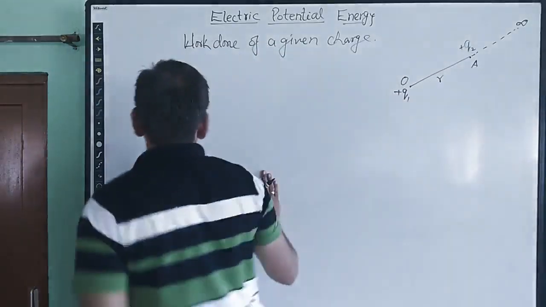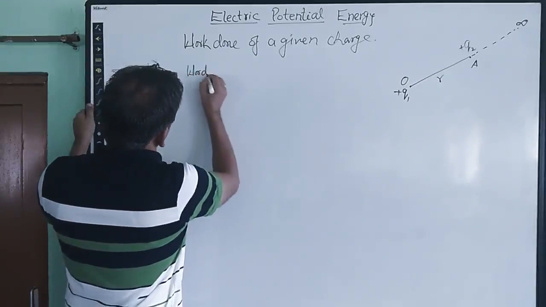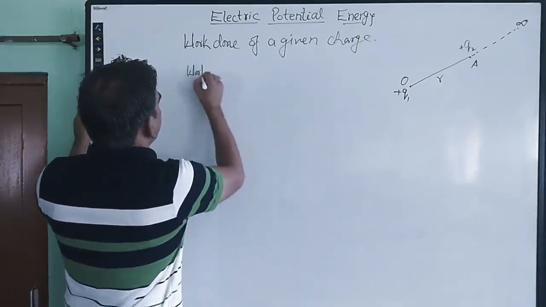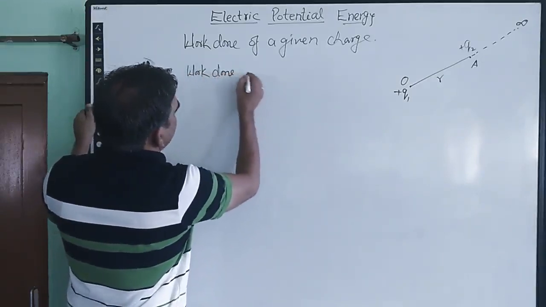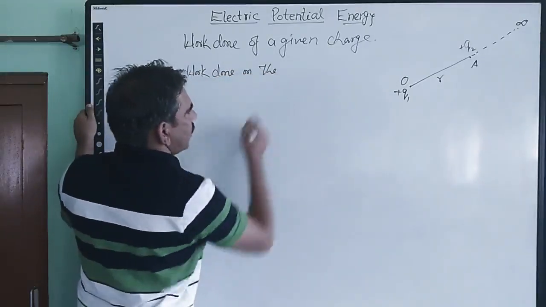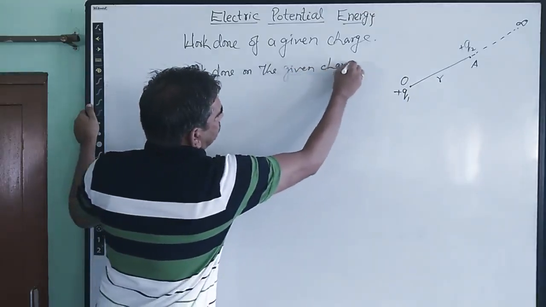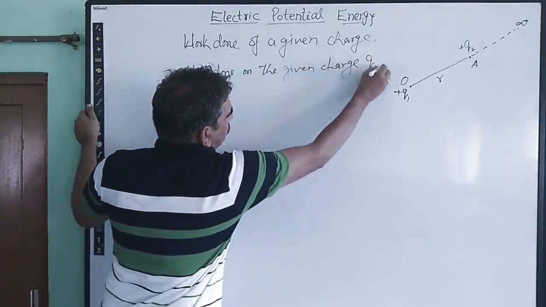Then how much work is done on the given charge q2?